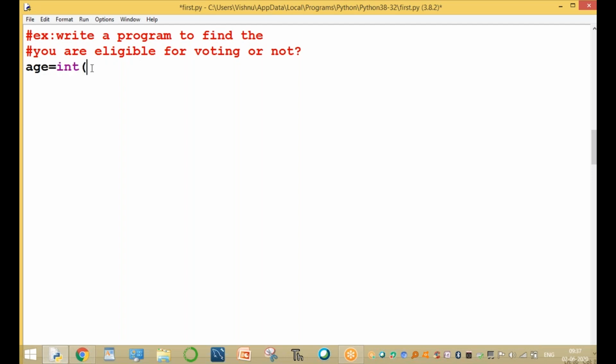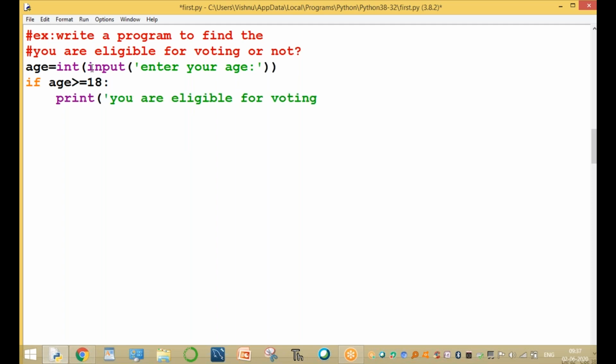Age is equal to int of input, because age is always integer type: age = int(input('Enter your age')). Clear. Now, if age value is greater than or equal to 18, the condition is true: print 'You are eligible for voting'. Clear. Else part: print 'You are not eligible for voting'.